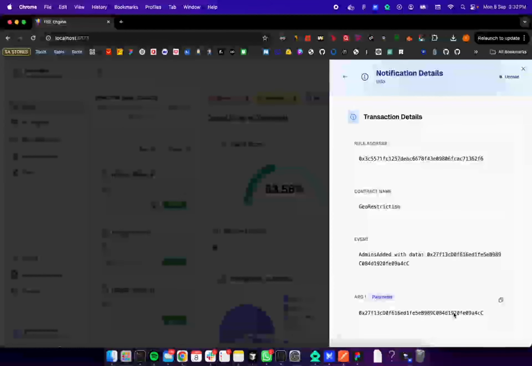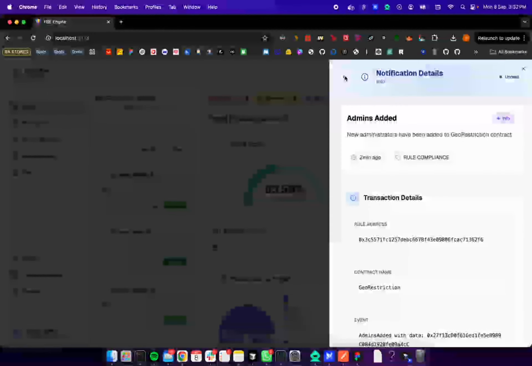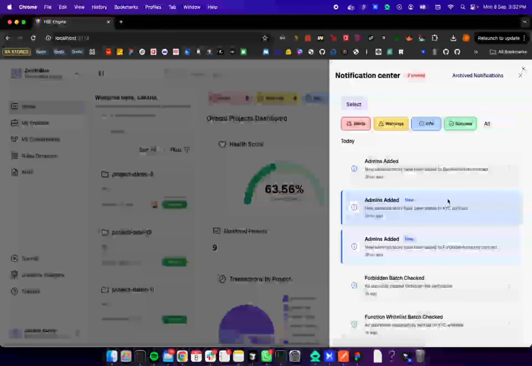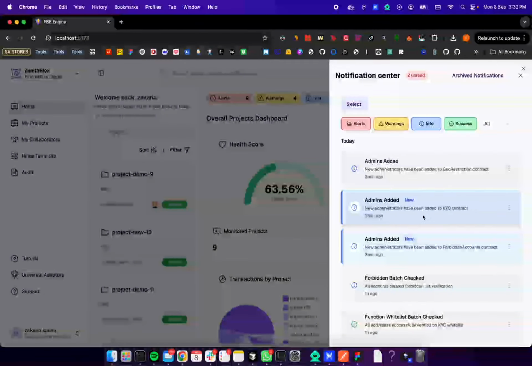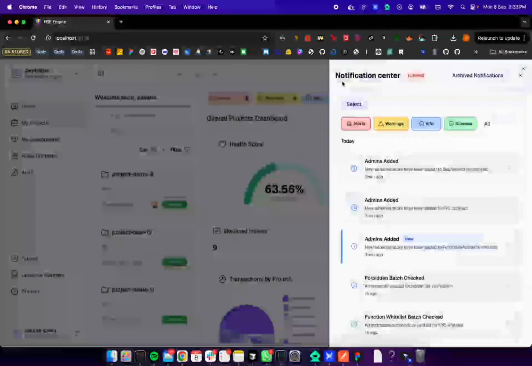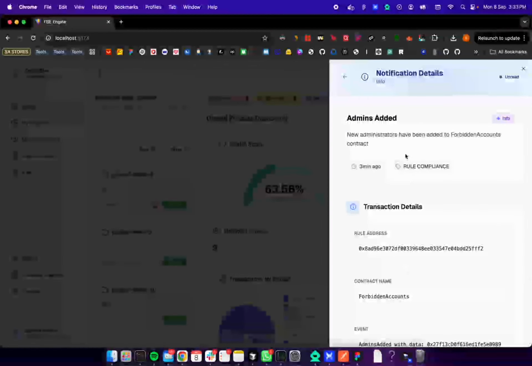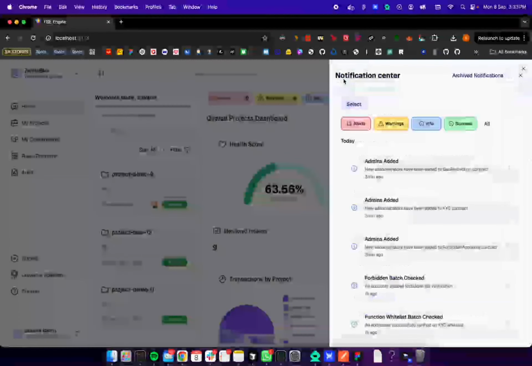So this is my wallet I use to deploy the rules and the smart contract. So I am the admin in this rule because I'm the one who deployed it. And the same for KYC, and we have also added admin for forbidden accounts.